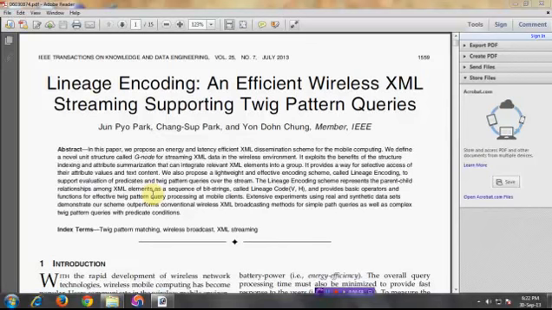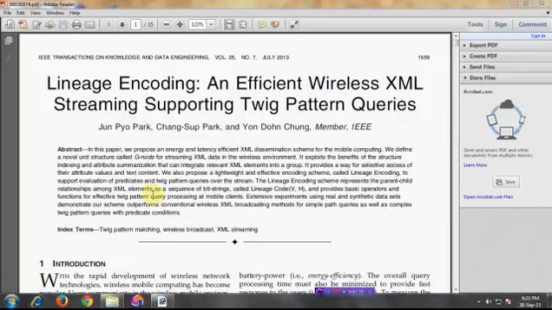Here we are using the network data set, whose file format is XML based, to implement the lineage encoding. So here lineage encoding handles predicates and twig pattern queries over the streams. Streaming is a flow of the data. So here we use the lineage to convert the graph based, that means twig pattern queries based query processing, for the mobile clients.